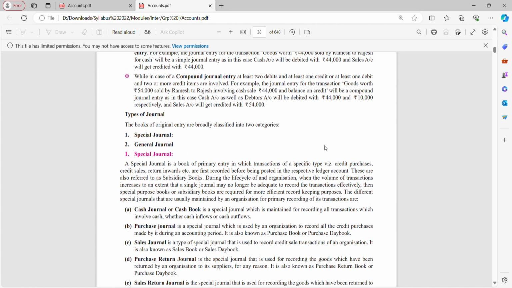Types of journal. We have specific journal and general journal. So what is specific journal? Specific journal is related to that special transaction, specific transaction. Say credit purchase, credit sales. I am talking about Mr. Rajesh only, Mr. Ramesh only.